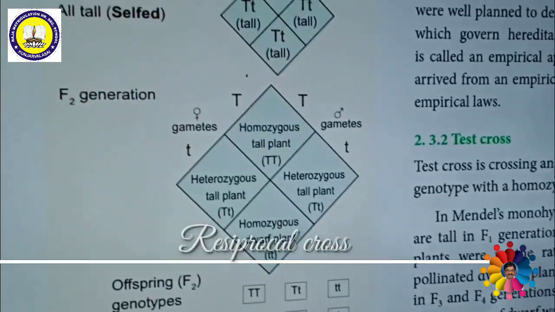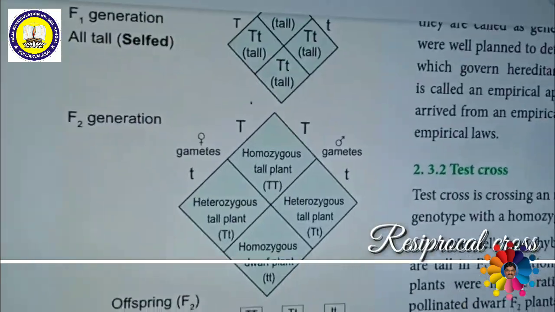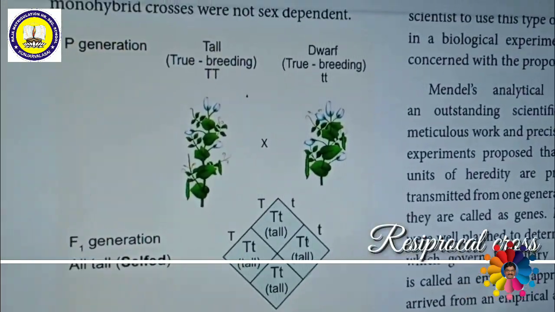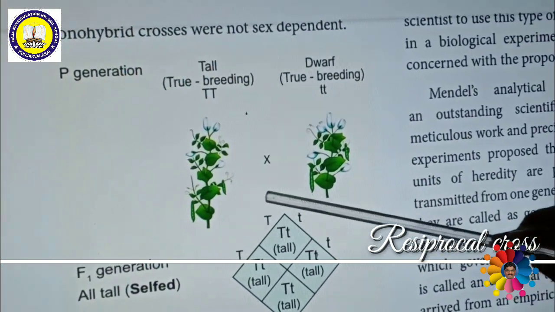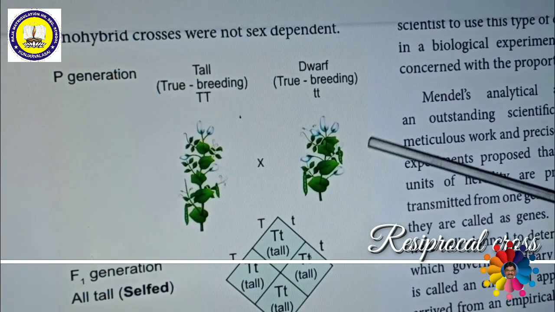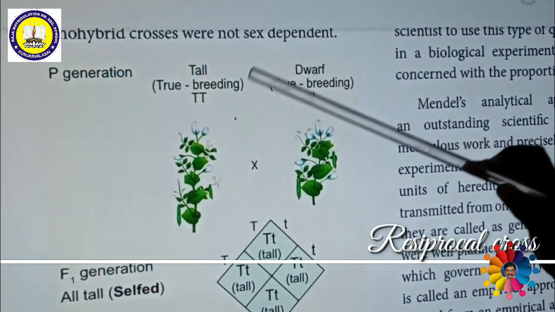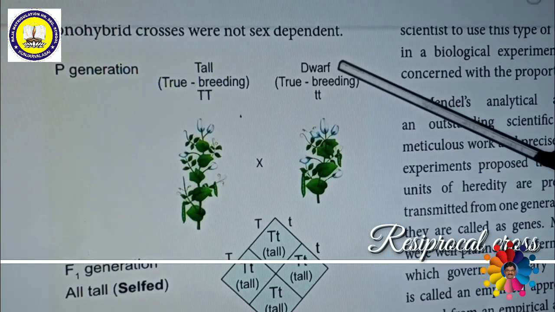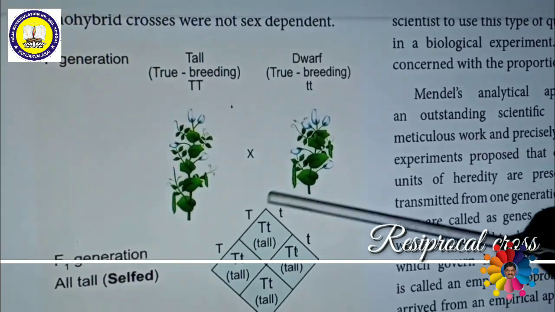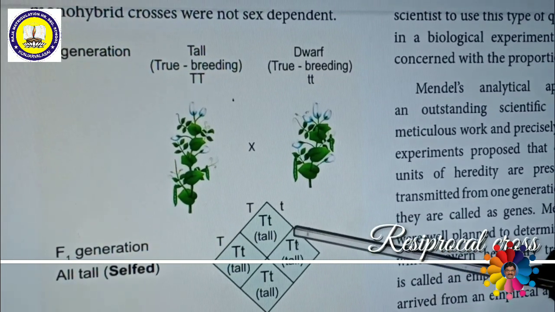Let me explain about reciprocal cross. What do you mean by reciprocal cross? Suppose the tall plant is the male plant here, and the dwarf plant is the female plant here. A tall male plant is crossed with a female dwarf plant, then the F1 generation is tall.